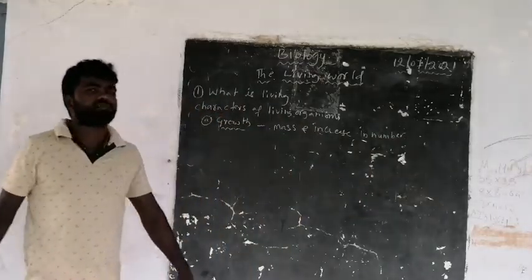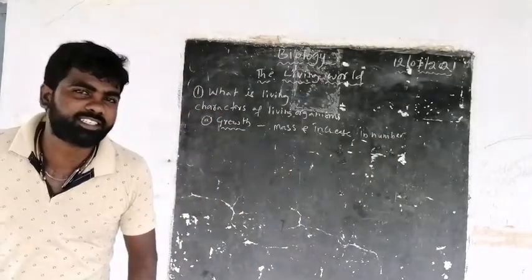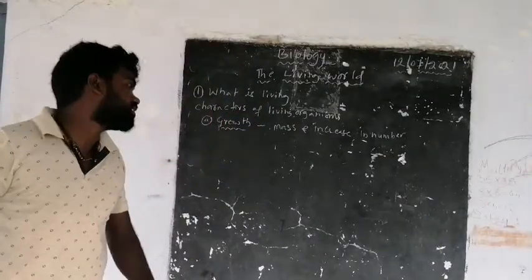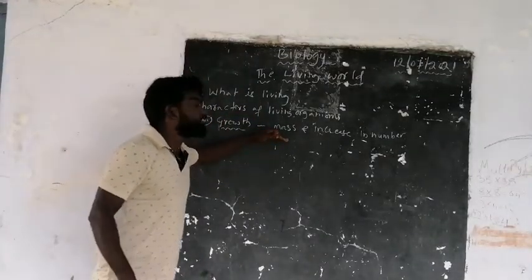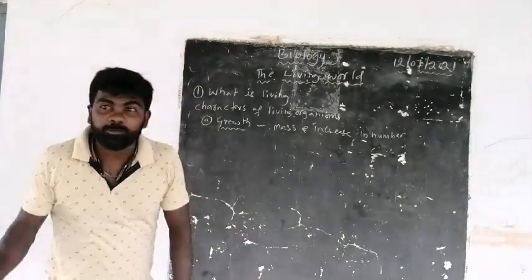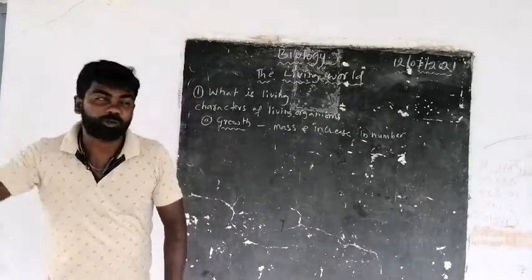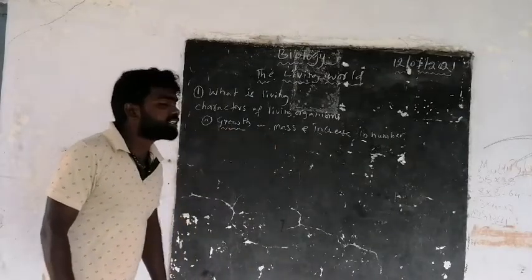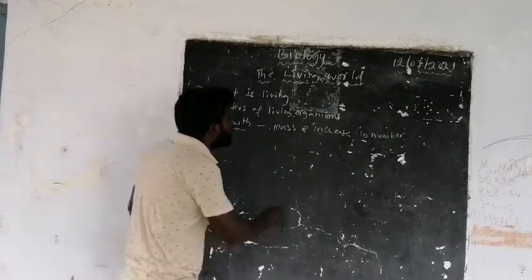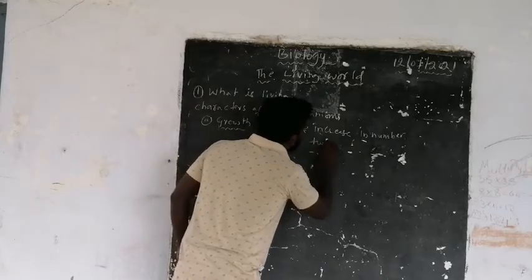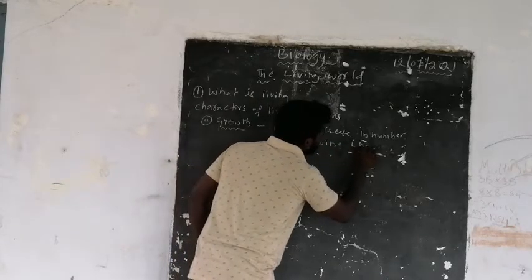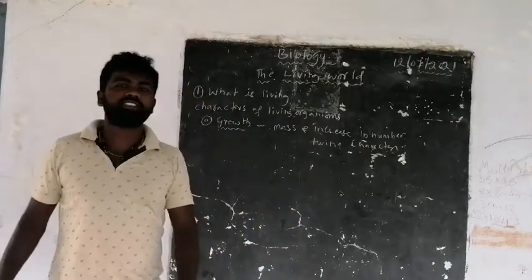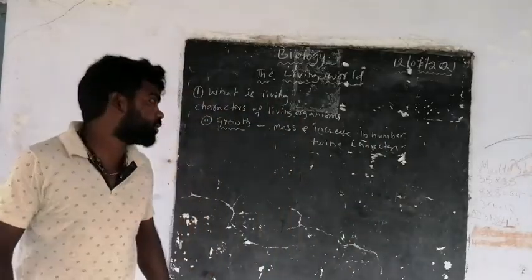In the revision we have to concentrate on the important topics on which you are going to get a question. If they ask what are the twin characters of growth, the answer is increase in mass and increase in number.